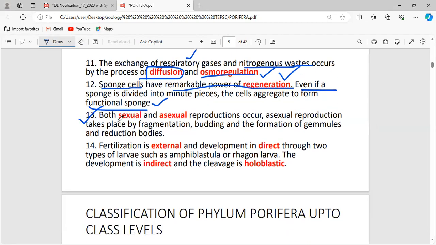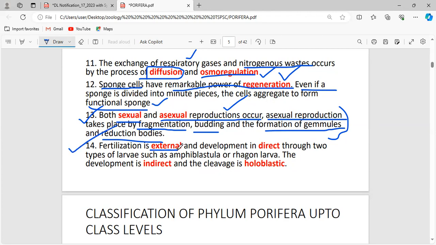Okay, here both sexual and asexual reproduction occur. Not only sexual reproduction, not only asexual reproduction, but both are seen in the sponges. In the case of asexual reproduction, it is done by fragmentation, budding, formation of gemmules, and reduction bodies. Everything will be discussed in detail when I deal with the reproduction of the sponges.